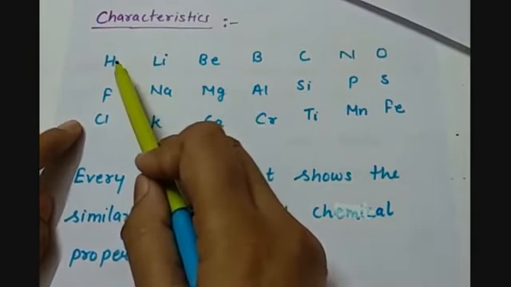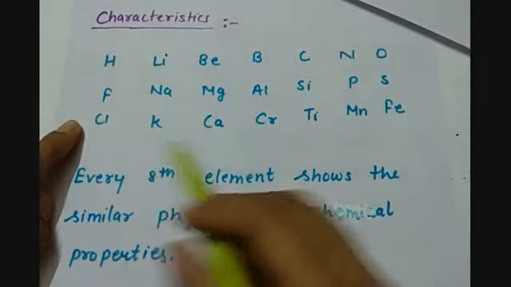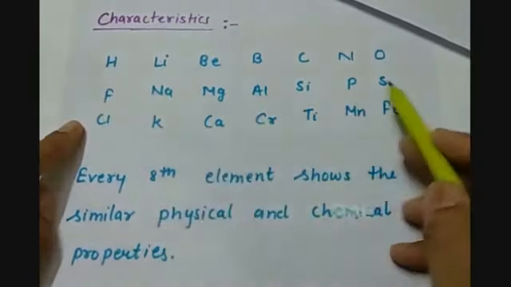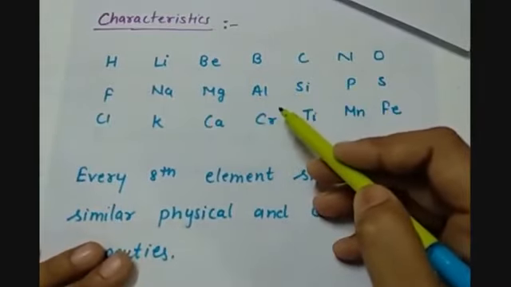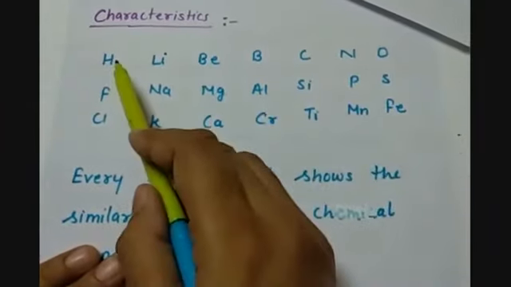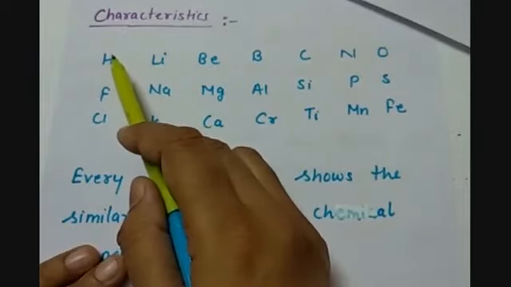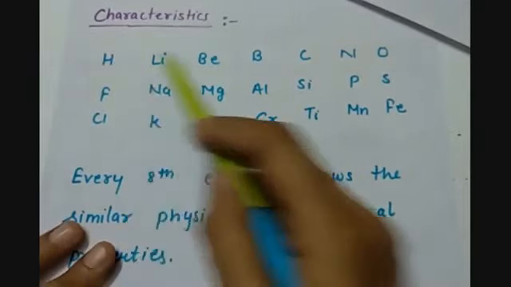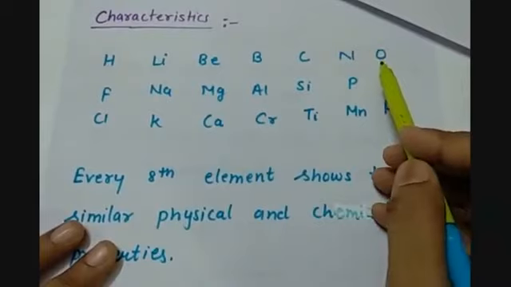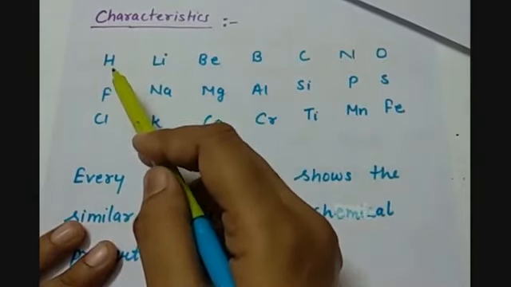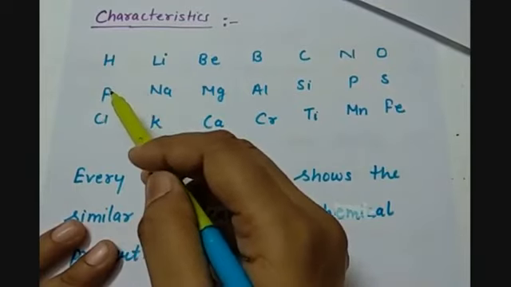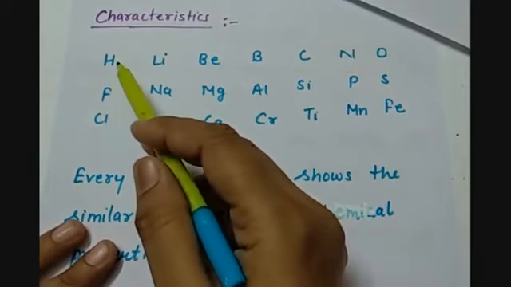Sorry, this was hydrogen only. So in all the rows, first, second, third, the same property gets repeated: hydrogen is the first element, oxygen is the 7th element, and fluorine, the 8th one, repeats the same properties, showing the same physical and chemical properties as hydrogen.